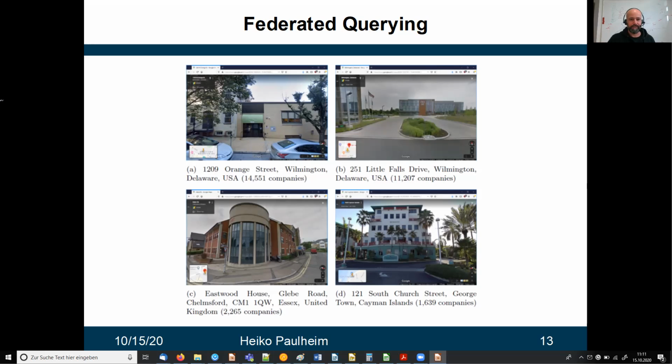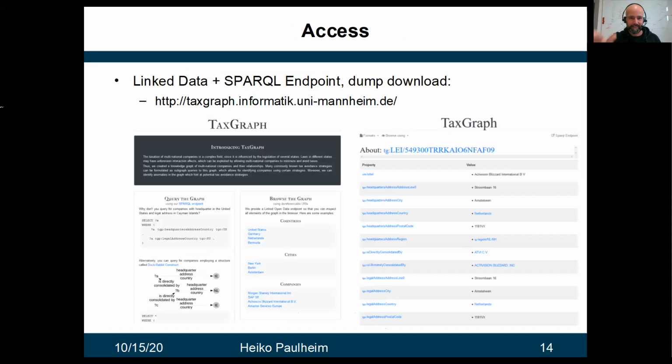And on the bottom side, you see one house in the United Kingdom, which also has a very high concentration of companies, so more than 2,000 companies residing in this one small building. And on the bottom right, you see one of these famous letterbox houses in the Cayman Islands.